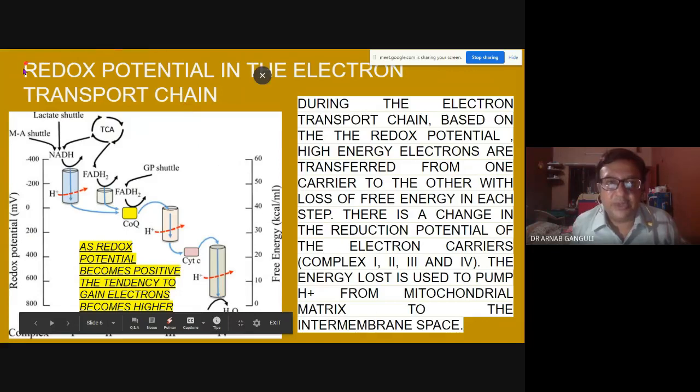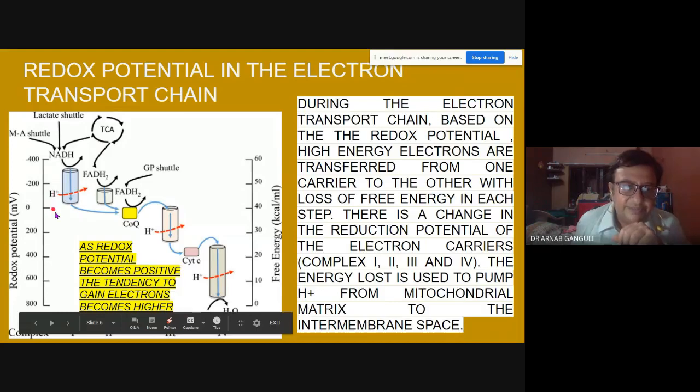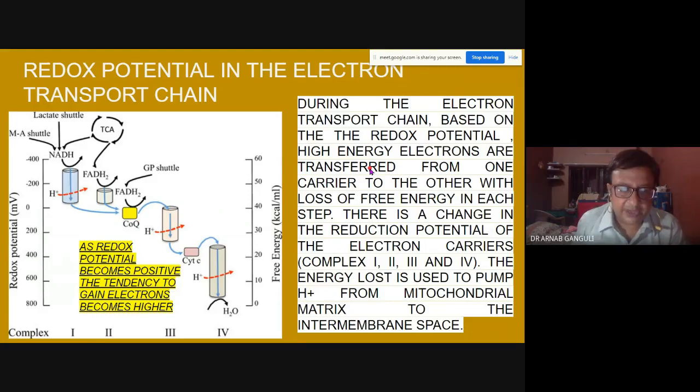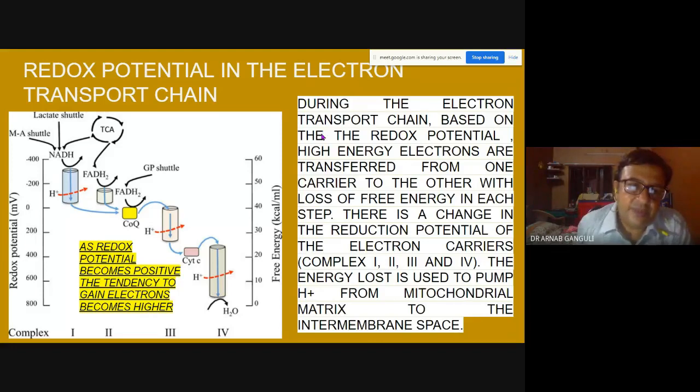Which is reduction potential in the electron transport chain. So in the electron transport chain on the mitochondrial membrane, there are several electron carriers. A carrier is a molecule which accepts electrons. So the first carrier is known as complex 1. You can see in the bottom there is complex 1, complex 2, complex 3, complex 4.